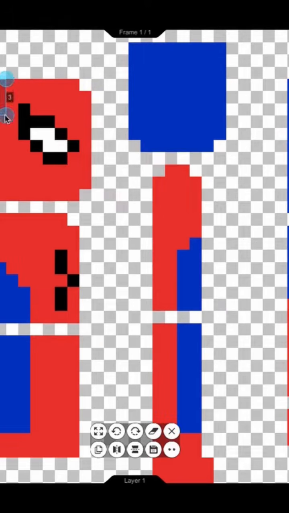Now, use the selection tool to select each body part one by one and save them separately.